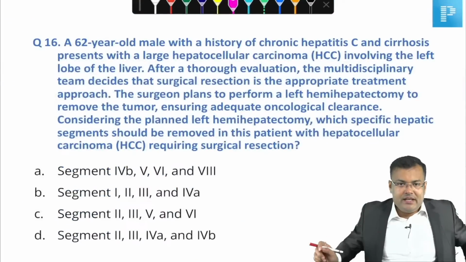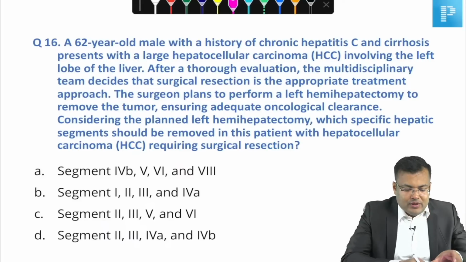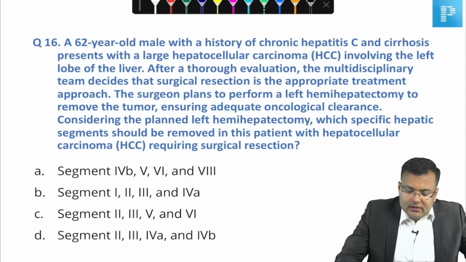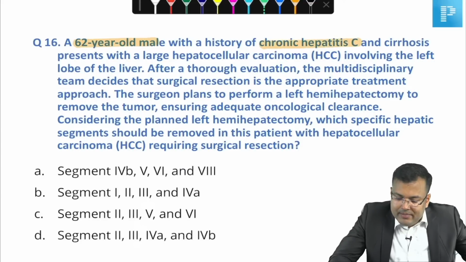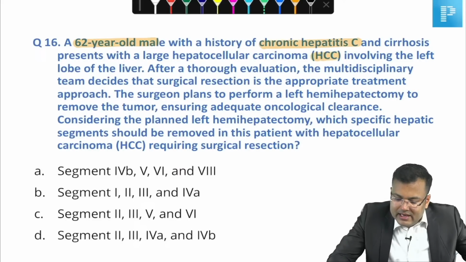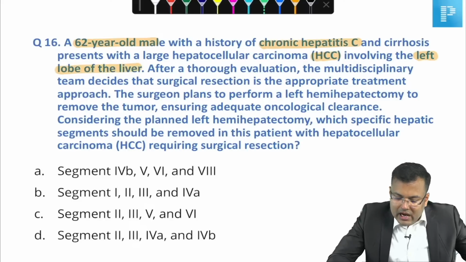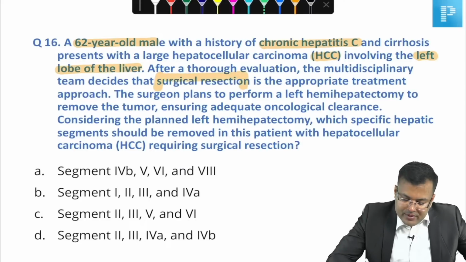Now question number 16. Let me see who is going to mark this question correctly. Guys, tell me what is the correct answer here. A 62 years old male, history of chronic hepatitis C and cirrhosis, presents with large HCC involving the left lobe of liver.